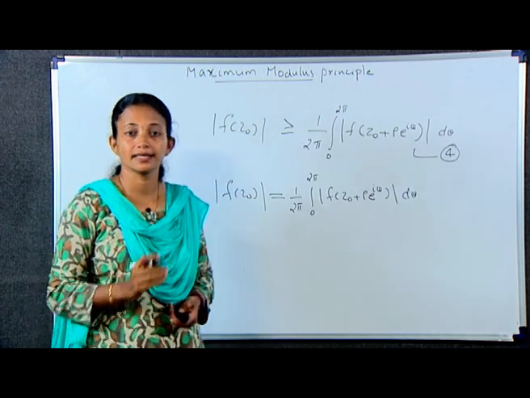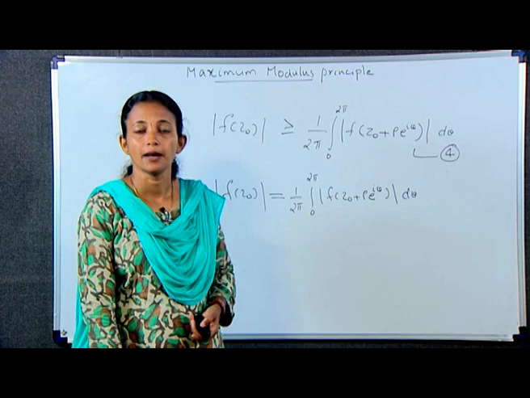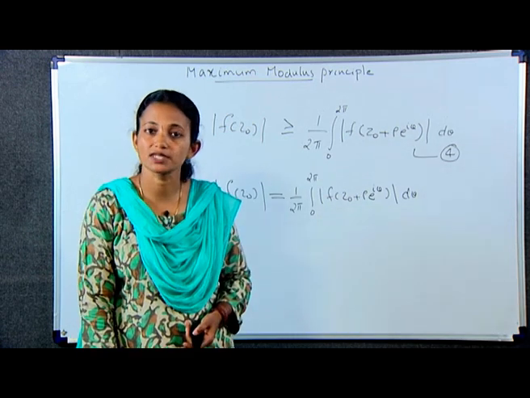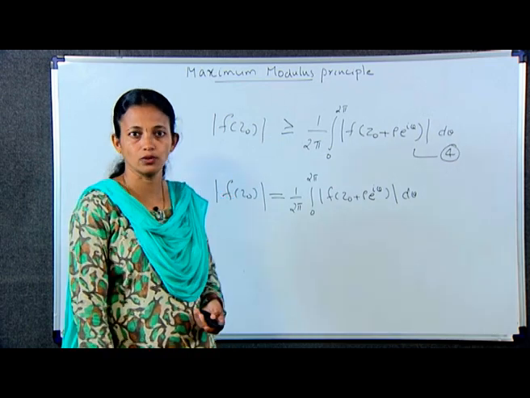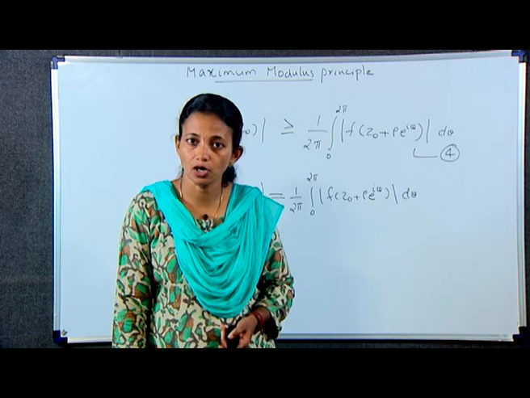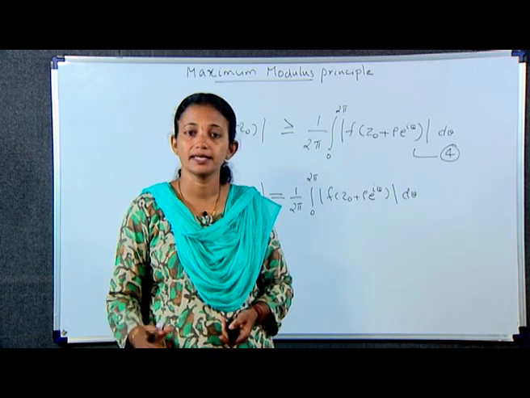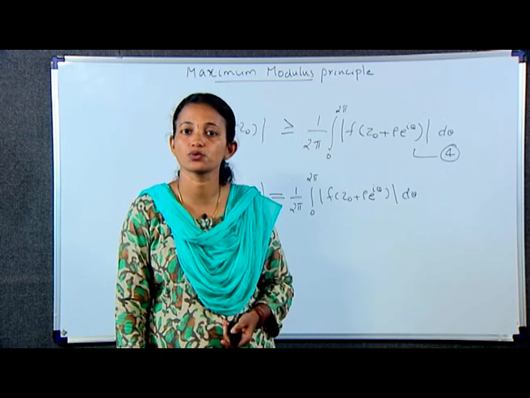Then integral 0 to 2 pi of modulus of f of z naught minus modulus of f of z naught plus rho e raised to i theta d theta is equal to integral 0 to 2 pi modulus of f of z naught d theta minus integral 0 to 2 pi modulus of f of z naught plus rho e raised to i theta d theta.